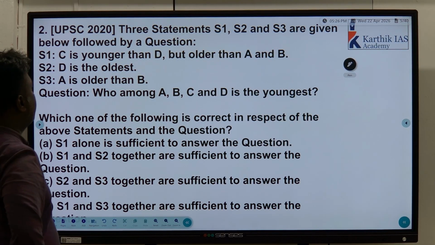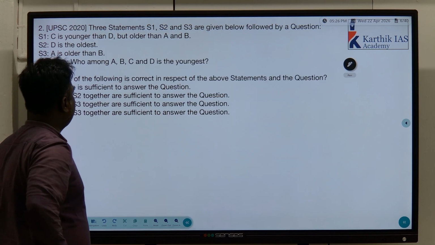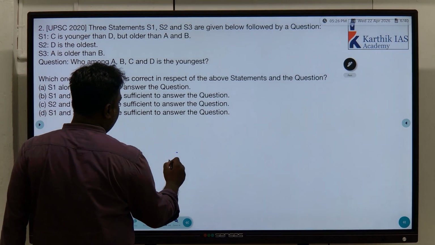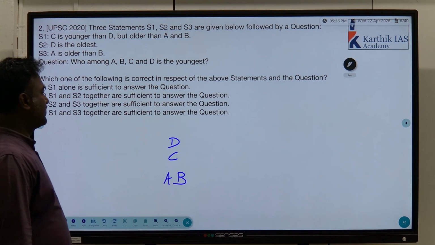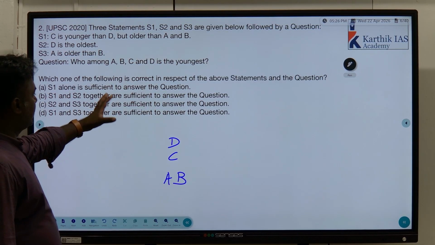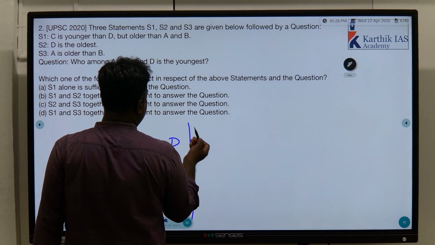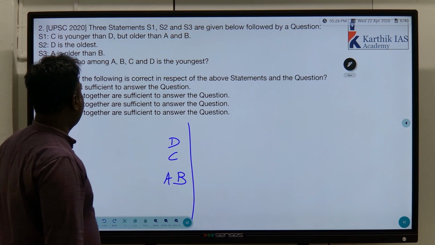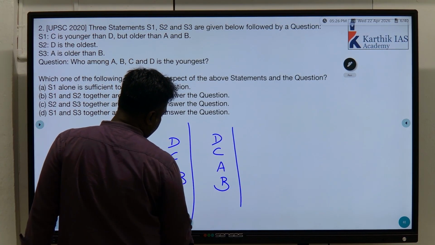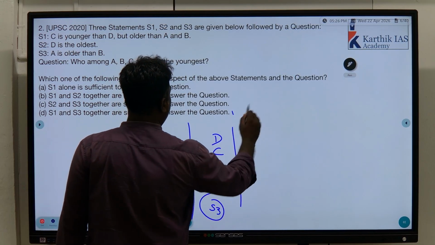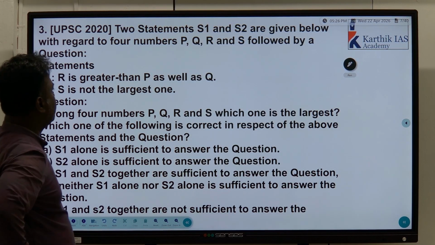So now, C is younger than D, but older than A and B. D is the oldest, A is older than B. This is the question. So C is younger than D, but older than A and B. Among the four persons, this is the order. Who among A, B, D is youngest? With statement 1 alone, we can't say. Now statement 2, D is the oldest, which is a redundant statement. We need not use it. Statement 3, A is older than B. So now D, C, A is older than B. So statement 1 and statement 3 both are sufficient to answer this question. Statement 2 is actually redundant data, so no need to use that statement.